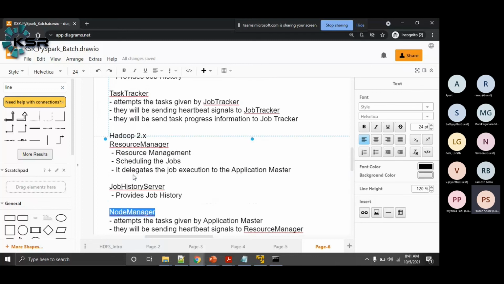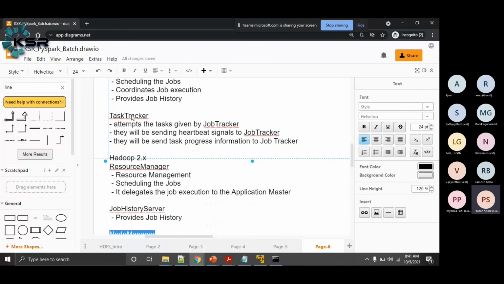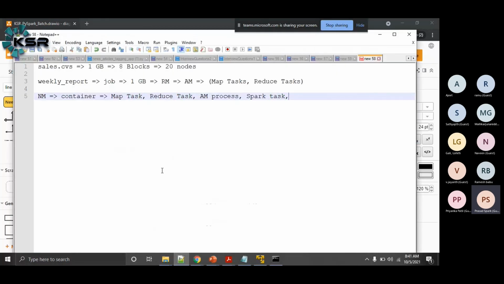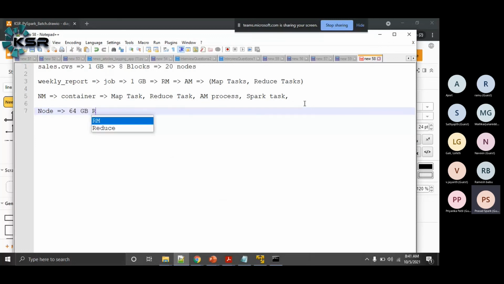In Hadoop 1.x, there is a reservation of the containers. Like I mentioned, let's say in each of the nodes, I got like 64 GB of RAM, right?